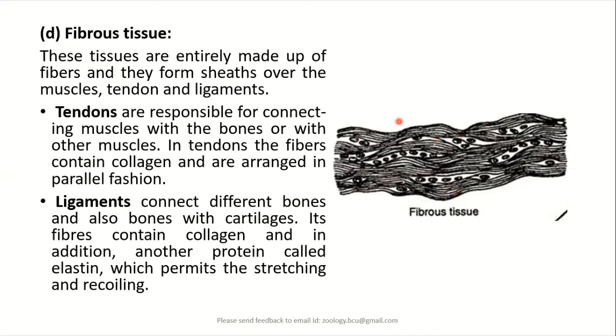Similarly, we also have ligaments made up of similar fibers, collagen fibers arranged in parallel bundles. Apart from the collagen fibers in the ligaments, we also come across elastin fibers. So they permit a little bit of stretching and recoiling. And these ligaments help in connecting the different bones to the other bones and also bones with the cartilage.